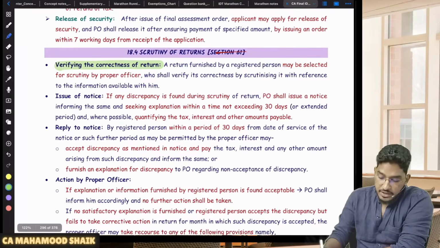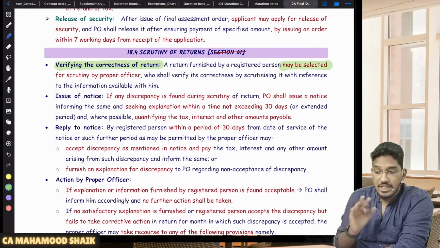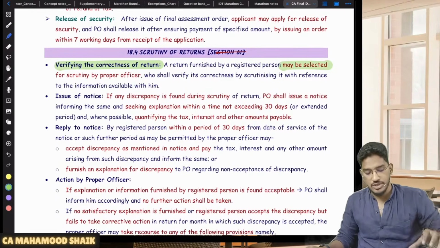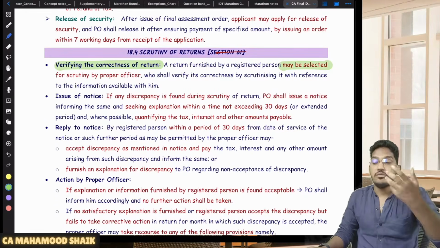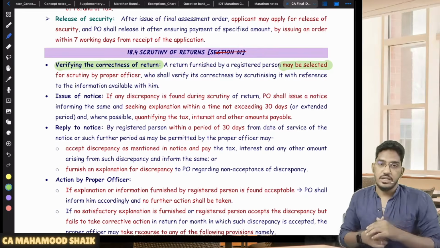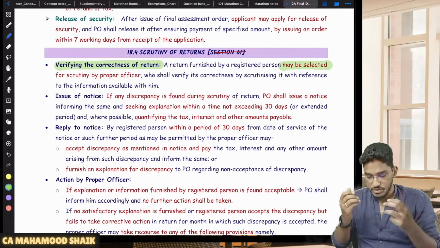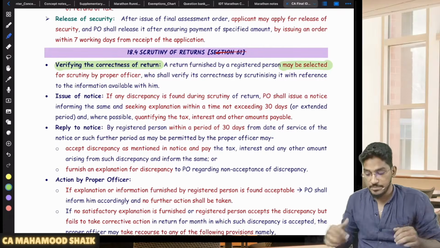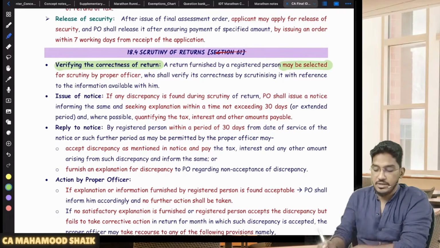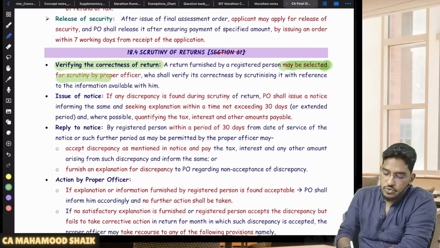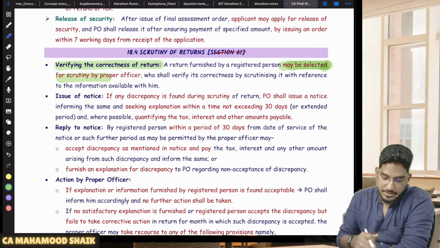Not that each and every return will be selected for scrutiny by the proper officer. Don't have the wrong notion that each and every return filed by the taxpayer will be taken up for scrutiny. No, the department doesn't have that many officers, that many resources, and that much time is also not available. So on the basis of some risk parameters, a few returns filed by taxpayers will be selected for scrutiny by the proper officer.